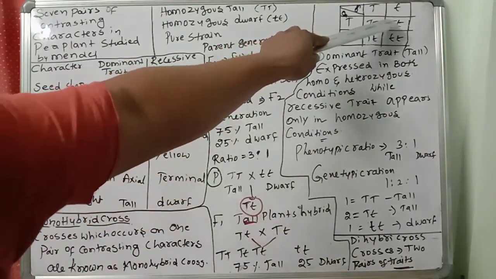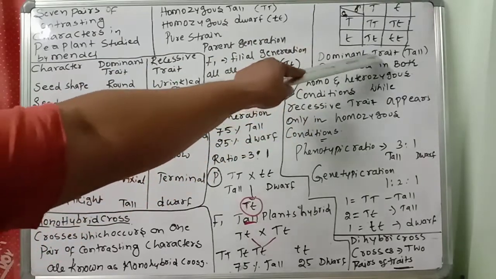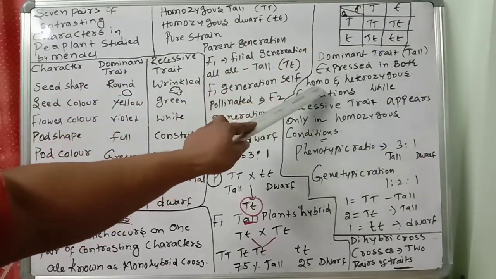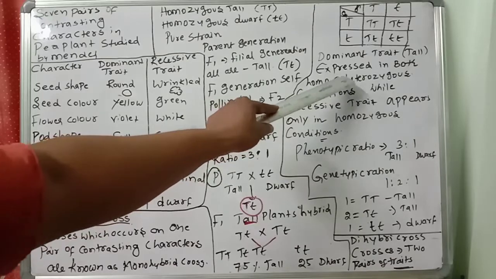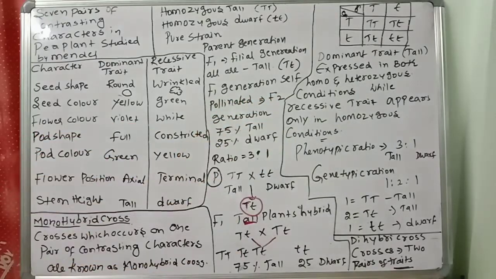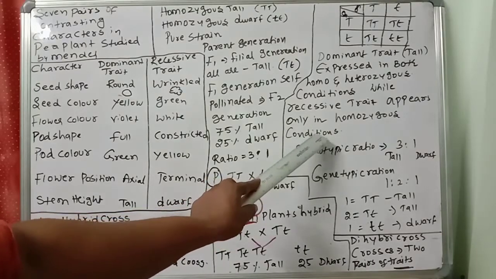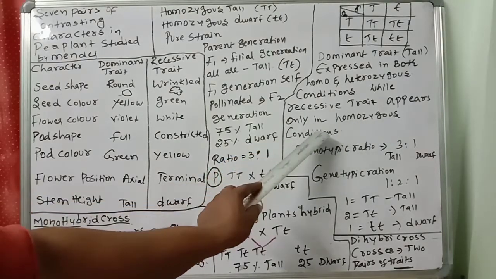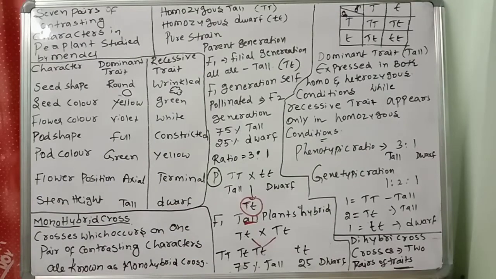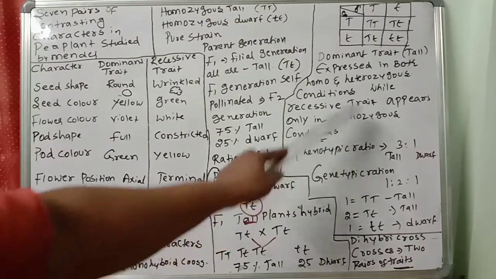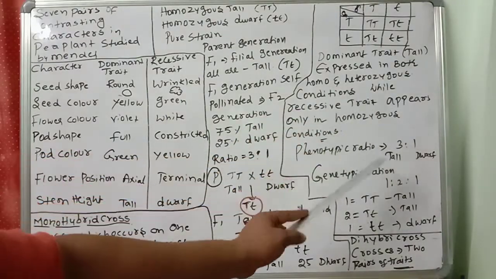The dominant trait is expressed in both homozygous and heterozygous conditions. But the recessive trait appears only in the homozygous condition, small t, small t. So the phenotypic ratio is 3:1, the external appearance.